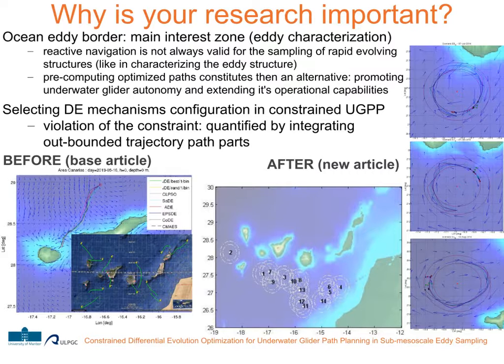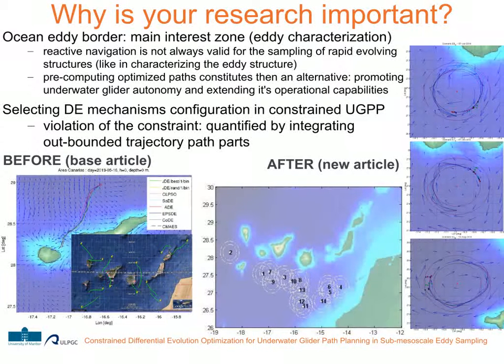In order to prepare an algorithm for automatic path planning within constrained conditions, based on the demands, a set of DE mechanisms was configured in this paper, where the violations of the conditions were quantified by integrating the out-of-bounds trajectory parts. In the figure on the left, some glider path planning tasks from our previous base article in this journal are seen. There we planned trajectories within scenarios that allowed arbitrary path solutions, not allowing to limit the